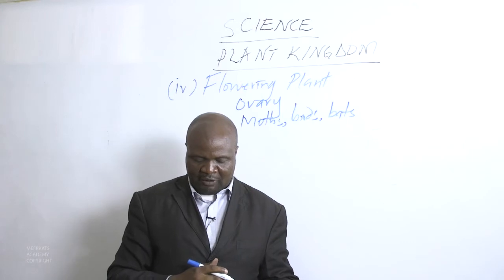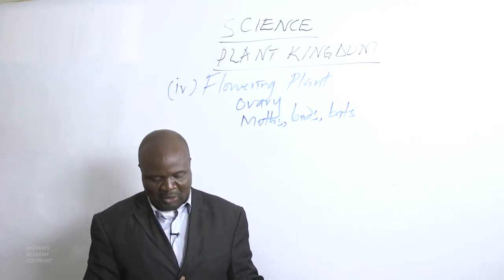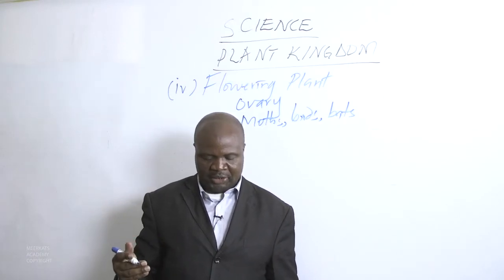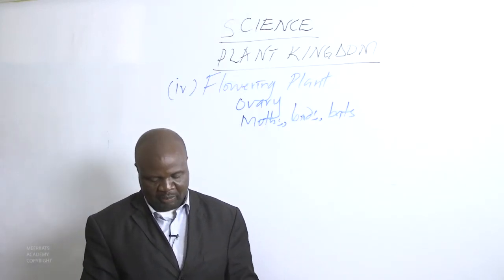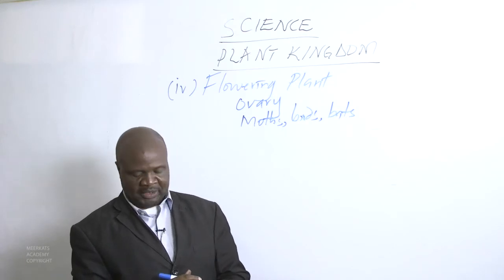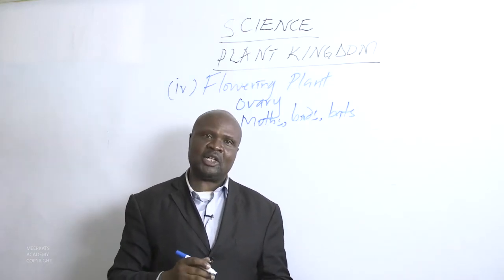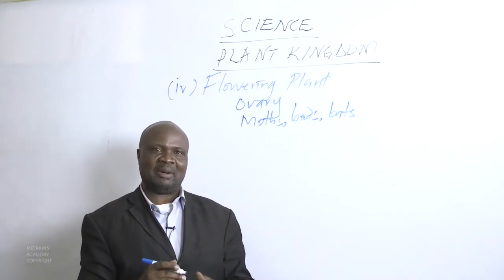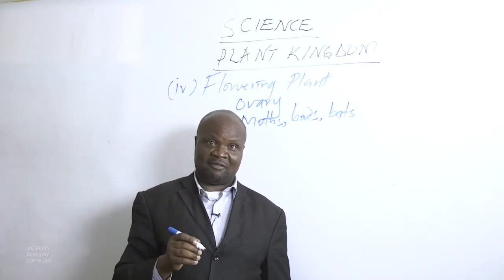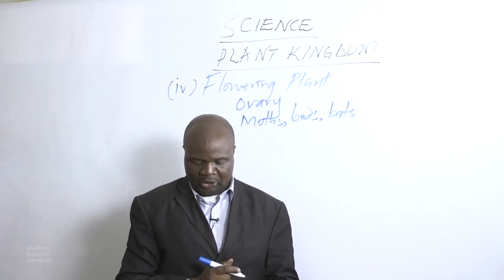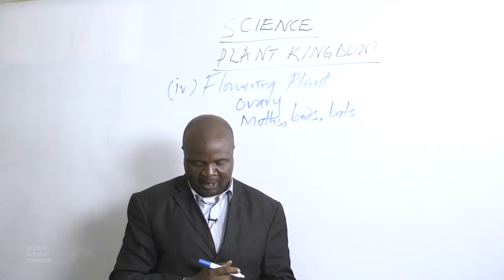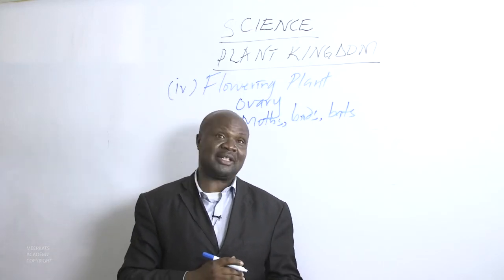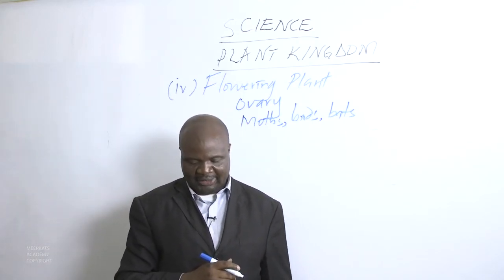And then we also have grasses, which can be pollinated by wind. If they are tiny, they would be pollinated by wind. We have information that about 65% of all flowering plants are pollinated by insects. So insects are very important when it comes to pollination of flowering plants. Flowers have many characteristics that help them attract insects.